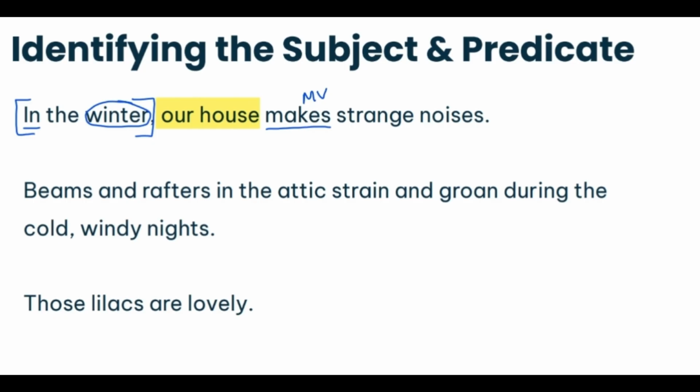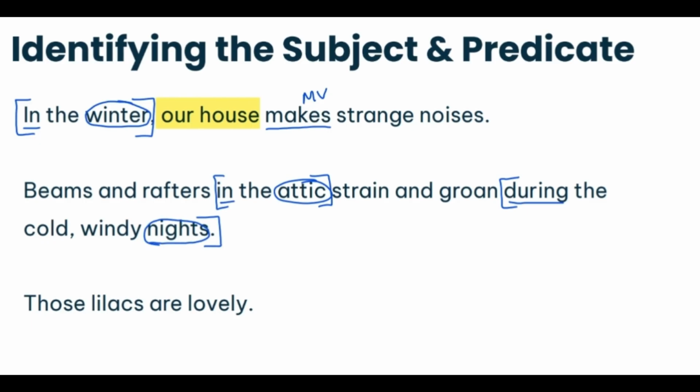Number 2, beams and rafters in the attic strain and groan during the cold, windy nights. Automatically, my eye is drawn to some of these prepositional phrases because I know that a subject and a verb is not going to be in my prepositional phrase. So I'm going to bracket in the prepositional phrase, underline the preposition, circle the object of the preposition. I see one more here, during the cold, windy nights. So I'm going to underline my preposition. I'm going to finish bracketing it, and then I'm going to circle the nights here.